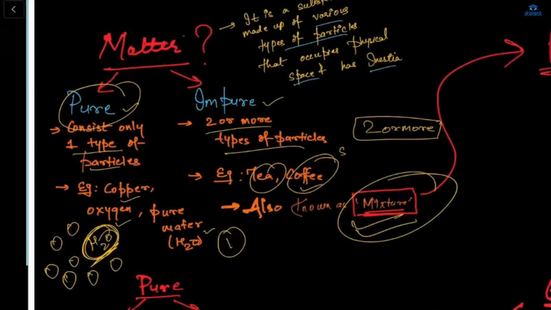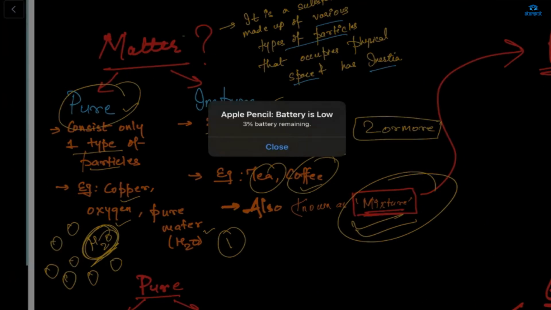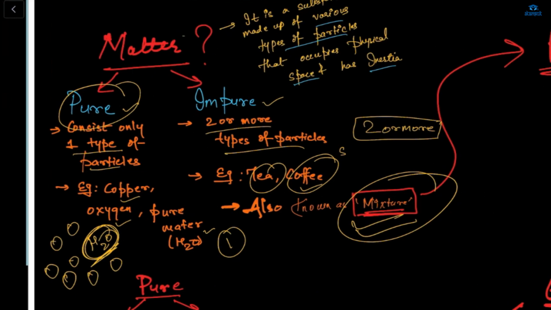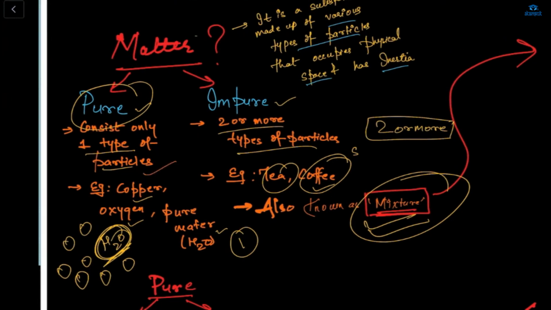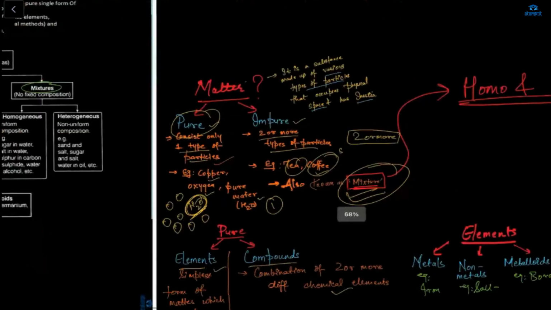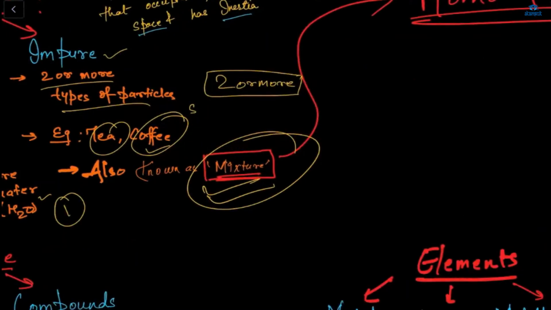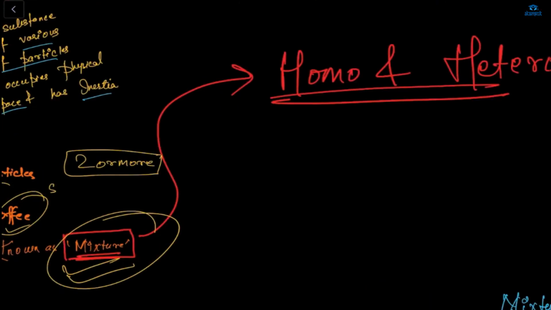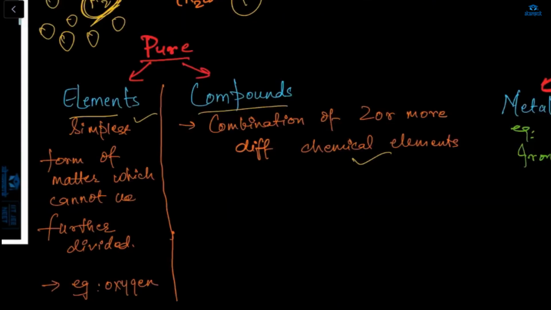So here, first of all, we discussed that matter is of two types, your pure and your impure. Pure means which consists of only one type of particle, like your copper, oxygen, water. Impure means जो two or more particles से मिलके बना होता है, उसको बोलते हैं impure. For example, tea, क्योंकि टी में हम लोग बहुत सारी चीजें मिक्स करते हैं, so that's basically your impure. And here impure matter is also known as mixture, and the mixture is divided into two types, homo and hetero.